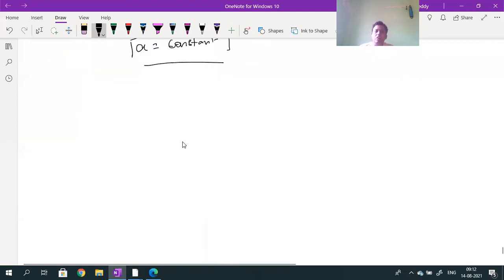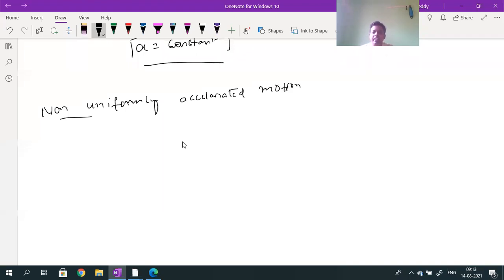So what is called non-uniformly accelerated motion? Non-uniformly accelerated motion means what? English you want that? A few members want Kannada, a few members want English. In non-uniformly accelerated motion, velocity may either increase or decrease, but not in the same order.